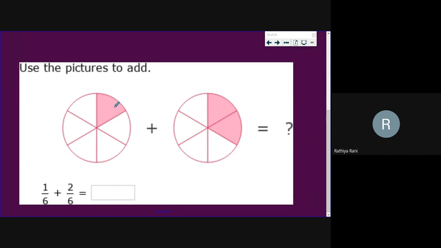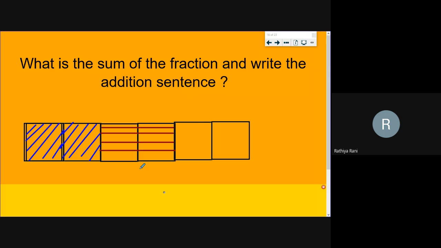Now just solve this question. 1 by 6 plus 2 by 6. So no need to draw the diagram. 1 by 6 plus 2 by 6 is? 3 by 6. Yeah, very good. 3 by 6. Because 6 is the denominator, write the same. And the numerators you have to add. 1 plus 2 is 3. Well done, dear.